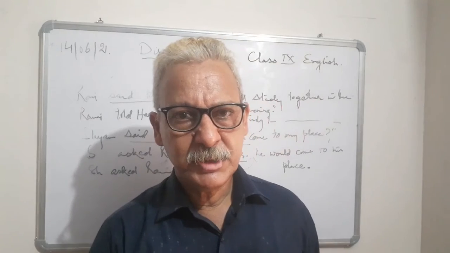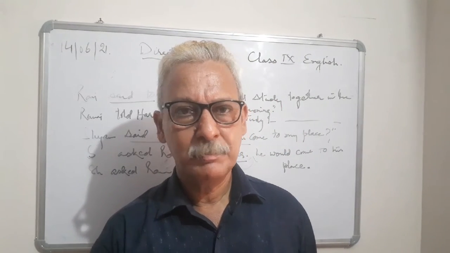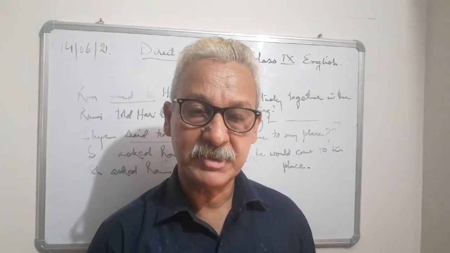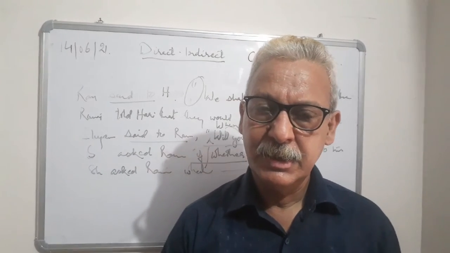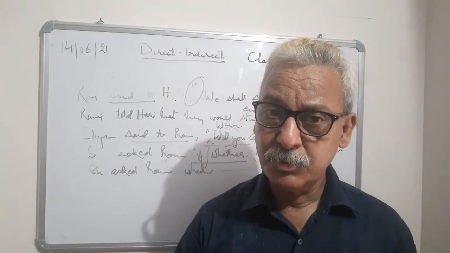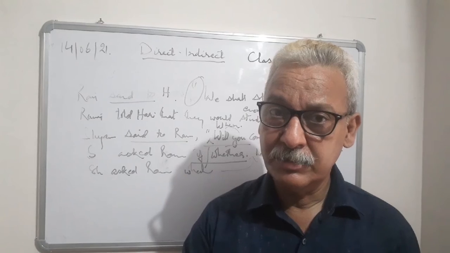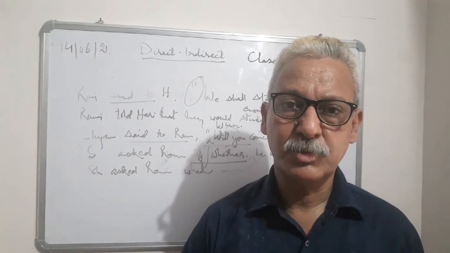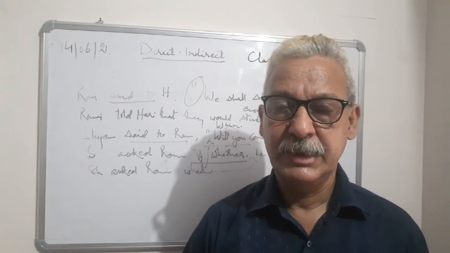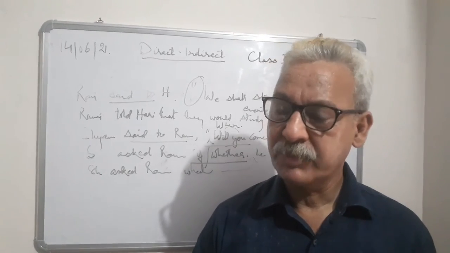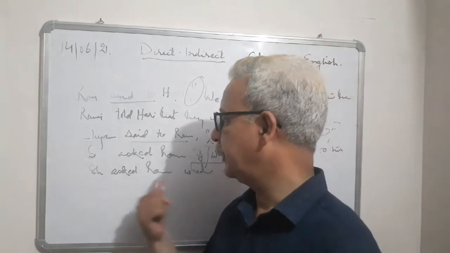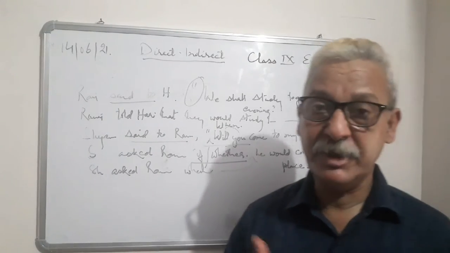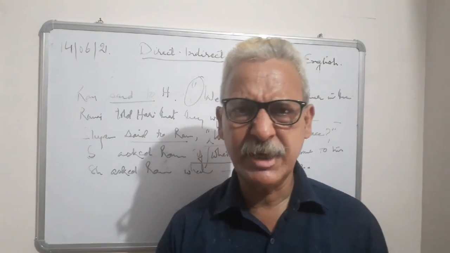Suppose the teacher said to the students, "Please sit down." Now this is a request, "please." So the teacher told the students respectfully, or requested the students to sit down. In this way we shall be using this request form, if it is "please," if it is "sir" and "madam" also.